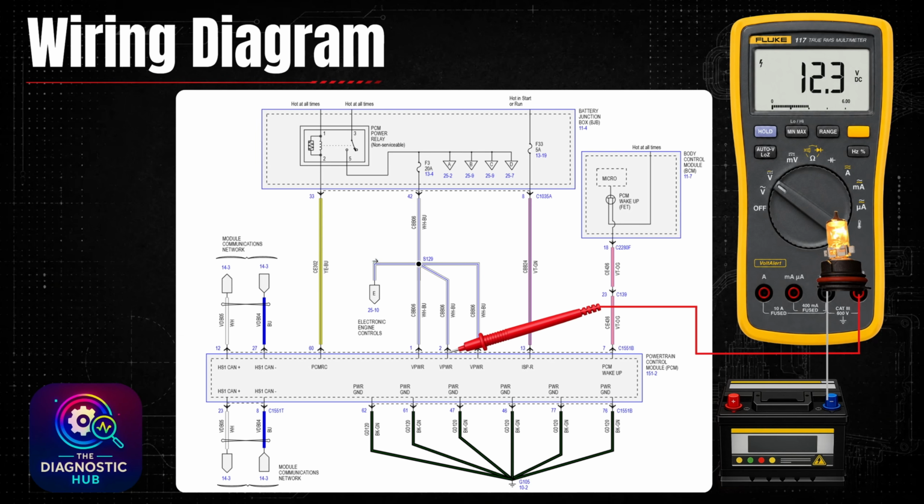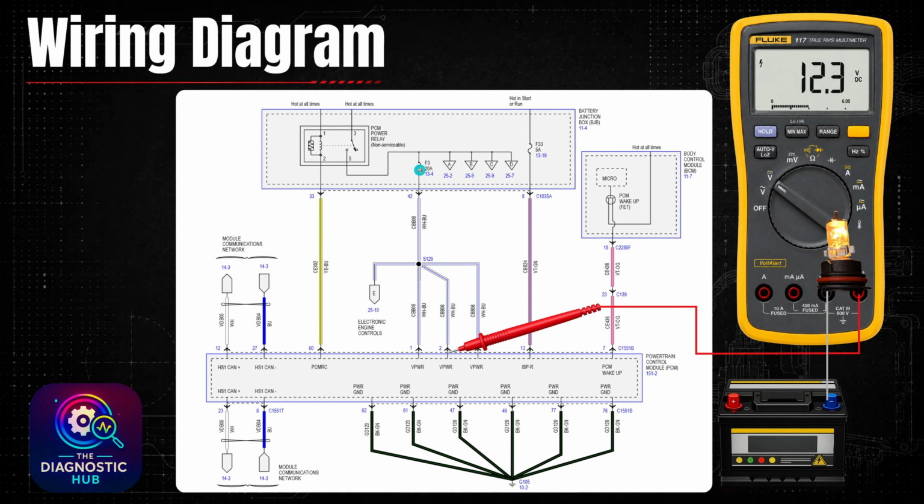So anytime I'm going to condemn a module, first thing I like to do is always load test powers and grounds at the module. There's been numerous times in the past that I have been burnt if I didn't do this. So it's always good to make sure anytime you're condemning a module, I always like to load test all the powers and grounds.